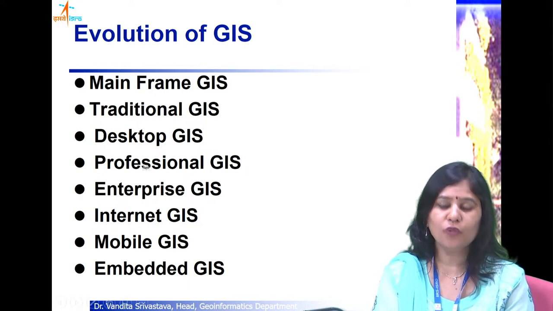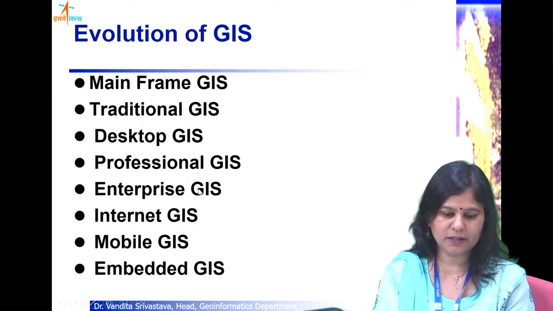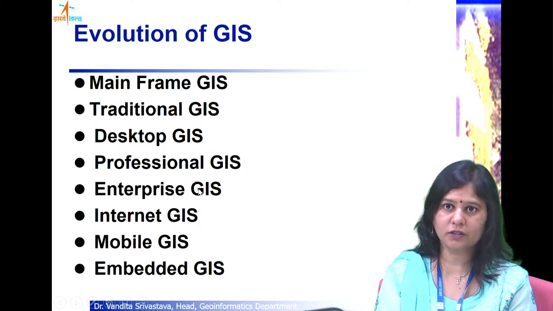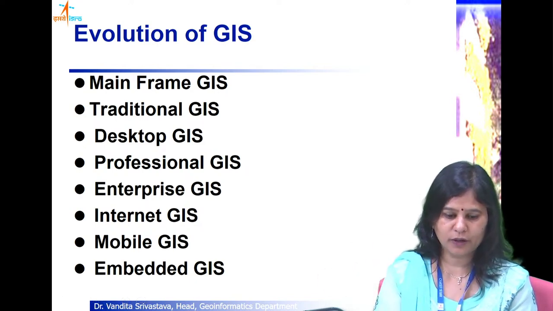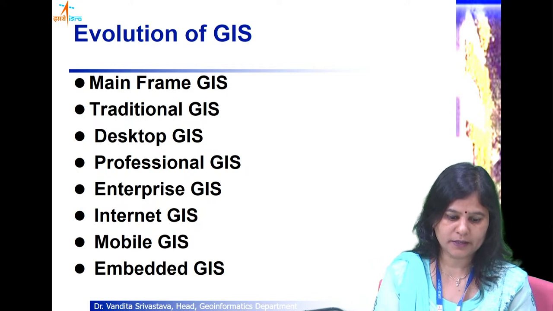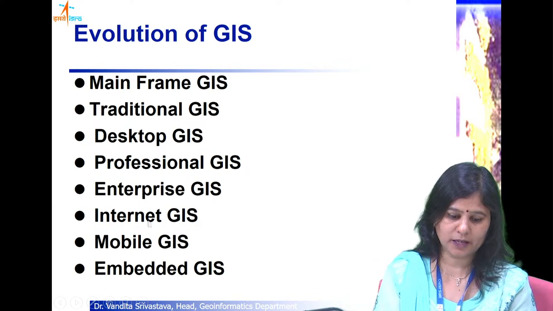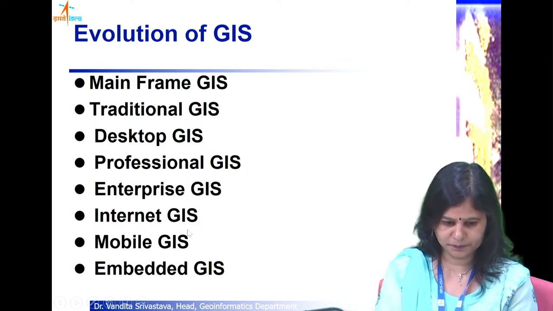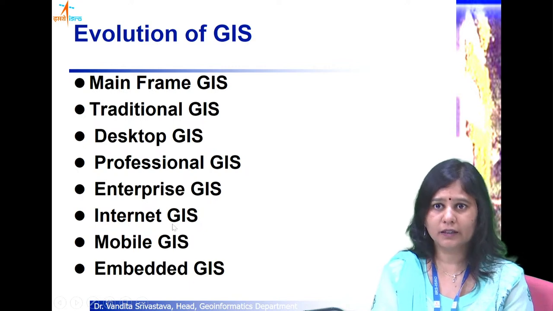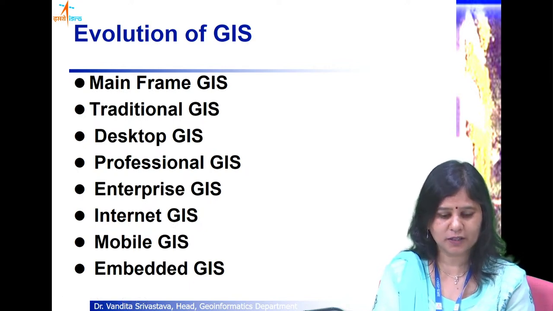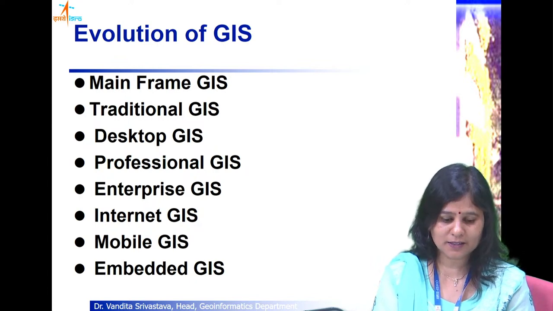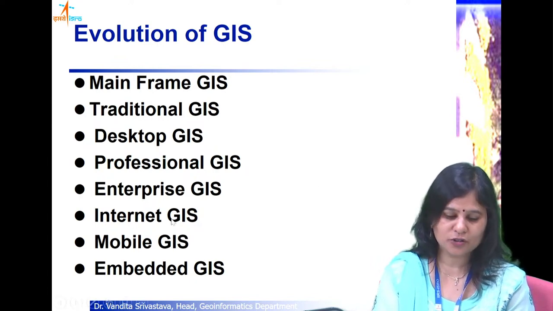Then the era of professional GIS started, wherein people started using a more advanced and professional version for a specific application also. And then enterprise GIS came, wherein GIS is not just on a desktop but distributed over various segments of that enterprise. And then with the development of the internet in the late 90s, internet GIS came. ESRI launched MapObjects Internet Map Server, then ArcGIS Server. Geomedia also had its server.